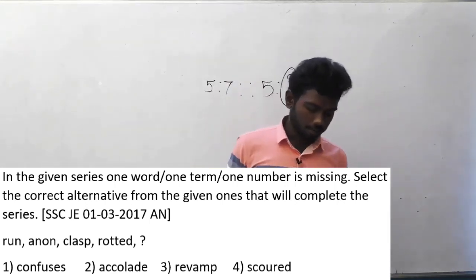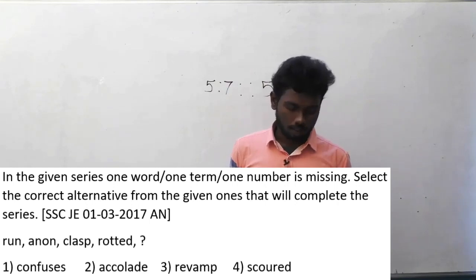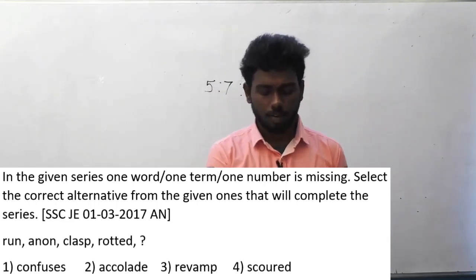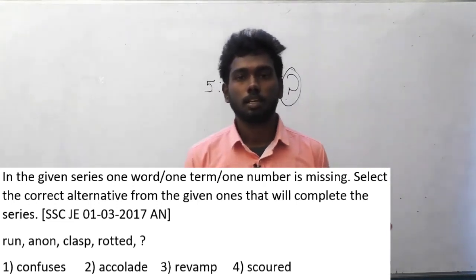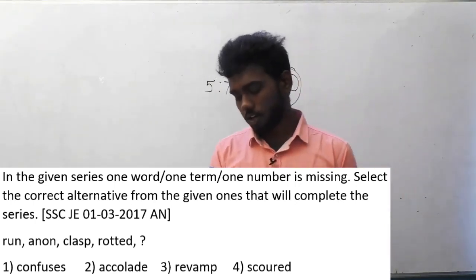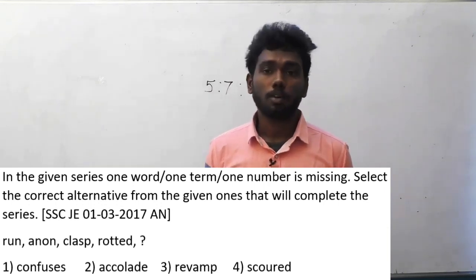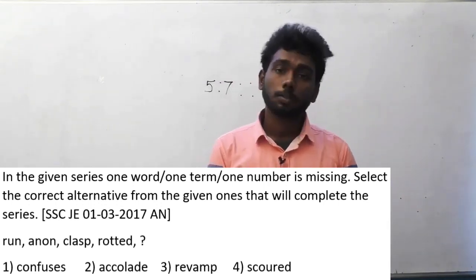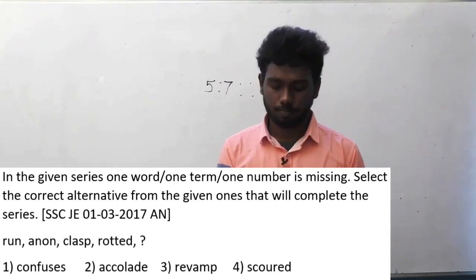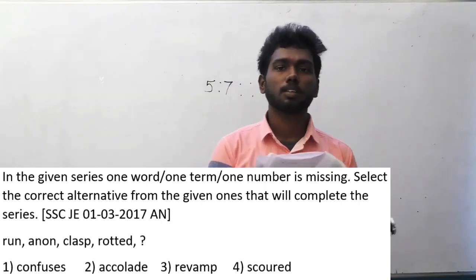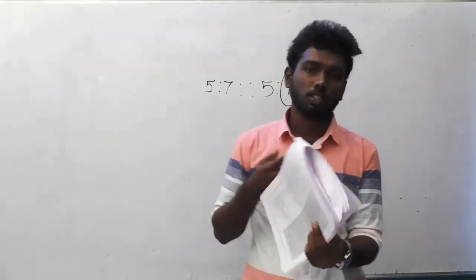And this is again a very simple logic. For this, you have to figure out the number of letters. For each word, the number of letters is increasing. The first word run has 3 alphabets, anon has 4, clasp has 5, rotted has 6. You have to find the answer option which has 7 alphabets, and the only option which has 7 alphabets is option D, scoured. You really don't need to know the meaning to solve this question. You just need to think logically. Logical thinking matters in this type of question.